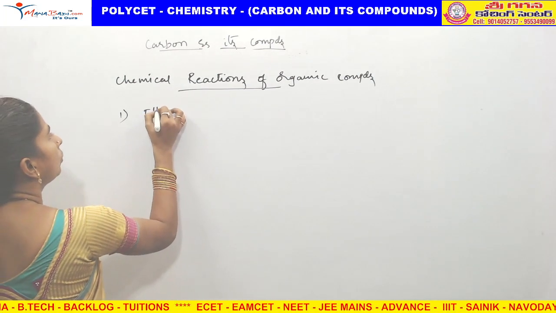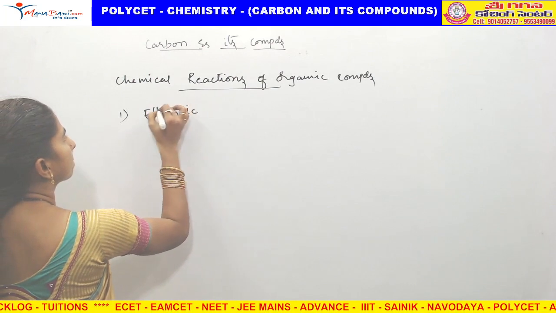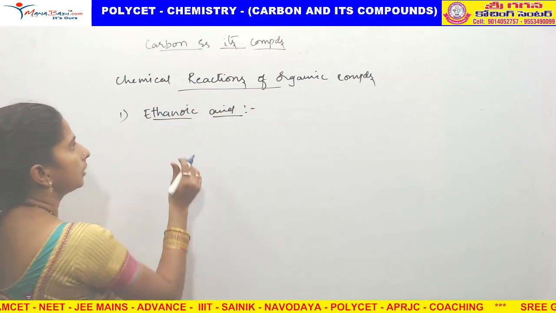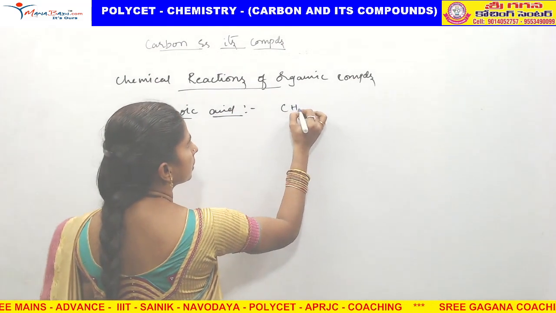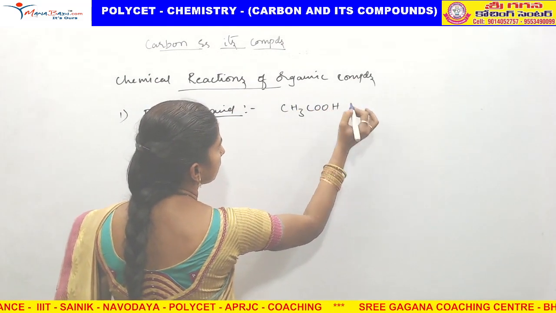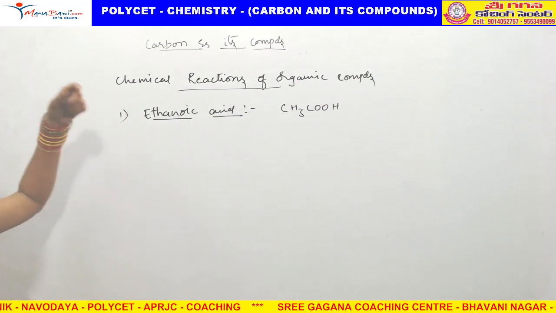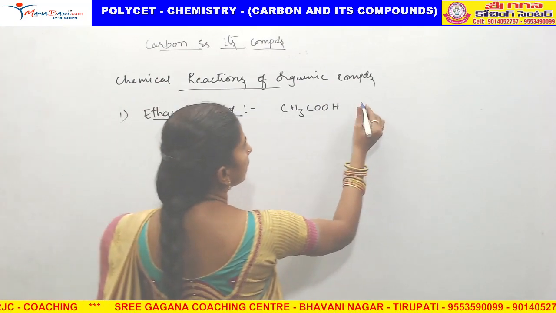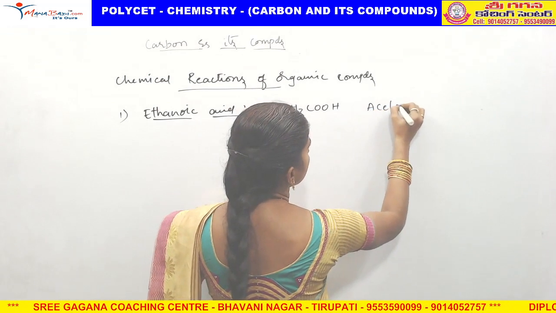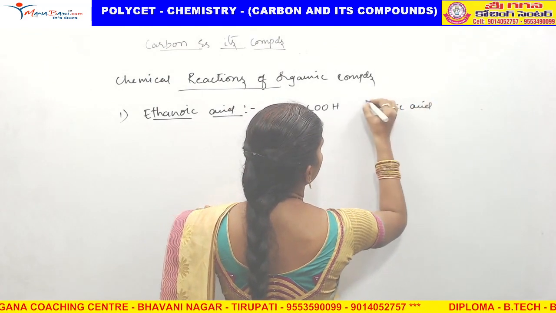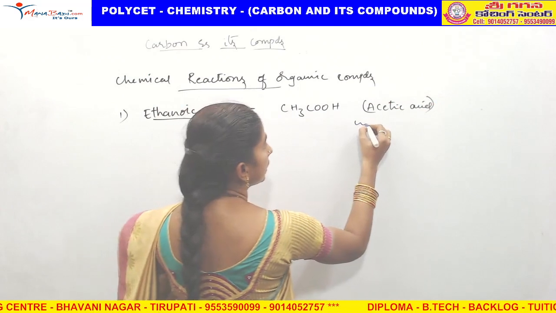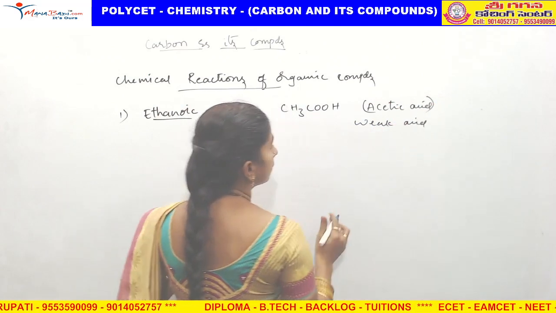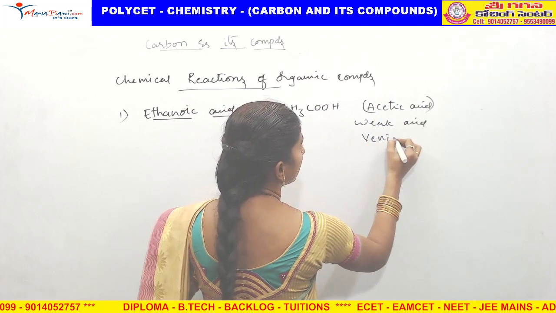And ethanoic acid. What is ethanoic acid? Eth means 2 carbons, CH3COOH. Oic acid means the COOH group, with 2 carbons. Ethanoic acid. The common name of this one is very famous: acetic acid. It is a weak acid, as we already discussed in acids and bases. Acetic acid is present in vinegar.